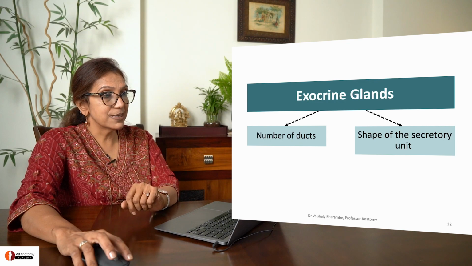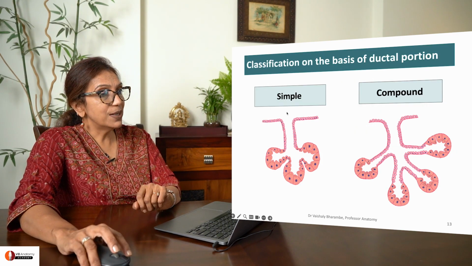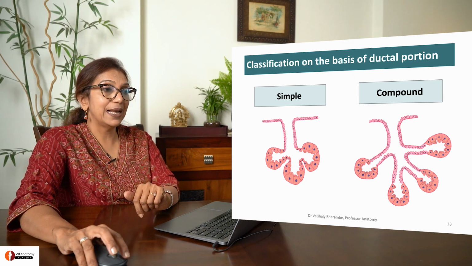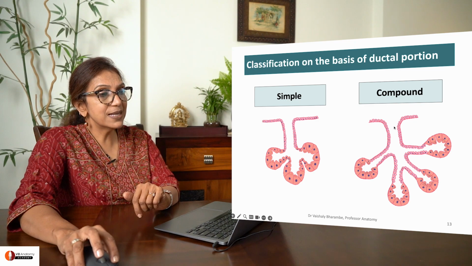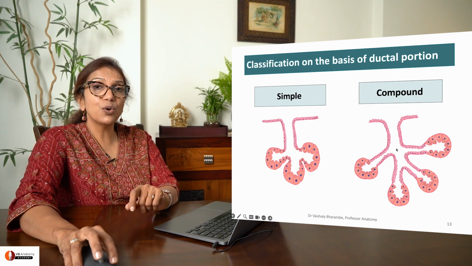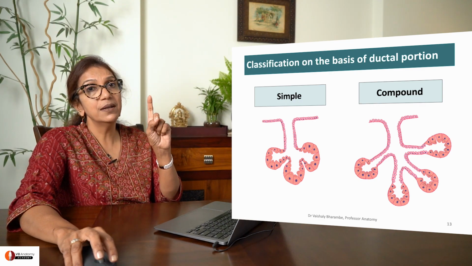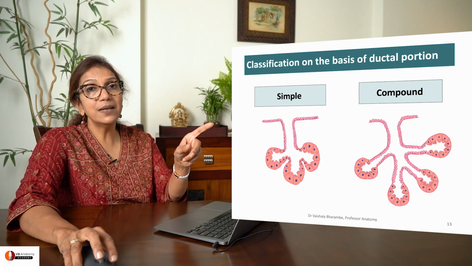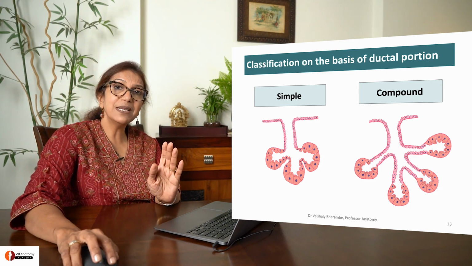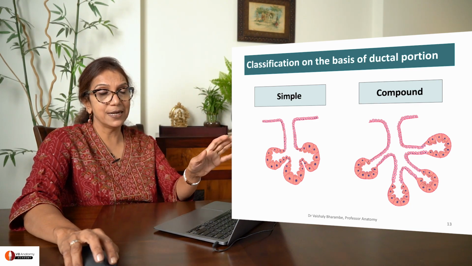Take a look to understand. Now here you're seeing two glands, right? This one has got a single duct, hence it is called a simple gland. This one has got a single duct, but many ducts open into it. This is called a compound gland. So simple gland, one duct; compound gland, many ducts opening into a single duct. Okay. So on the basis of ductal pattern, you have got simple and compound glands.